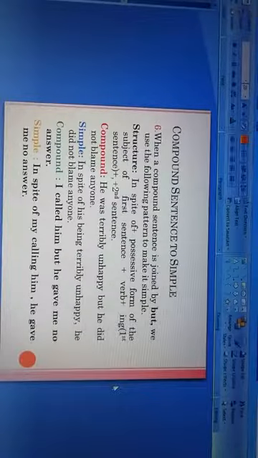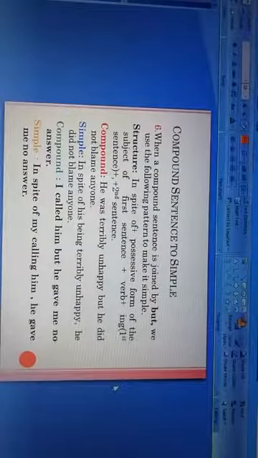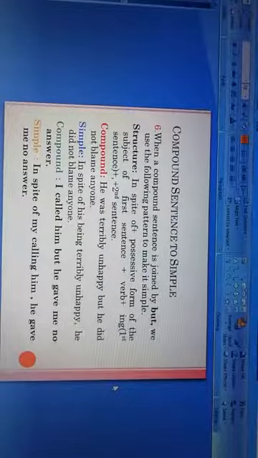Next, when a compound sentence is joined by but, what do we do? We use the following pattern to make it simple.